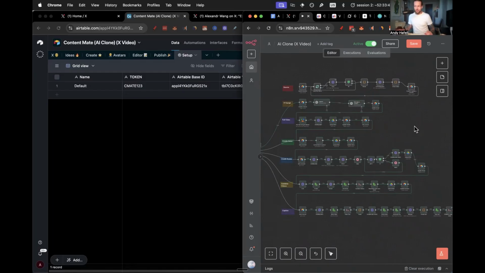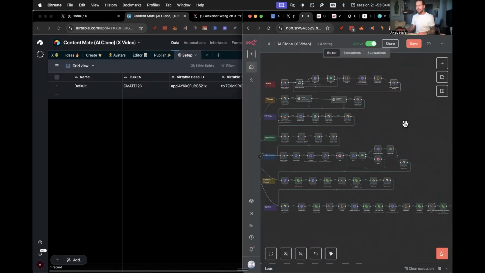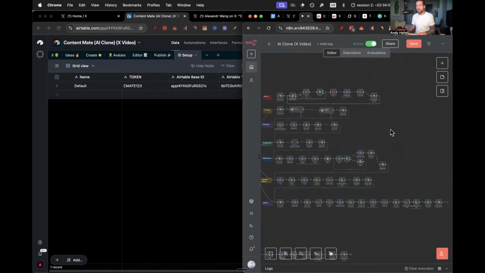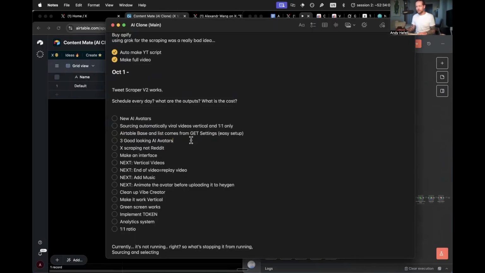It's something I really want to implement because a lot of you guys have issues, like, oh, what am I going to do here? Well, if you just set up the setup Airtable with all the details, maybe we can instantly get it into the blueprint so it works a lot quicker. The setup time is just very low. So that's another thing that I really want to do.